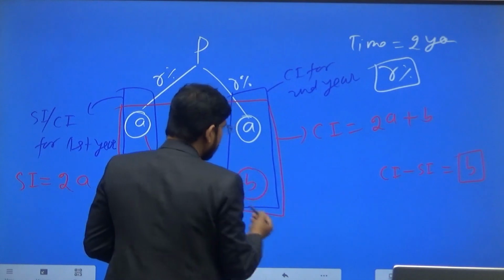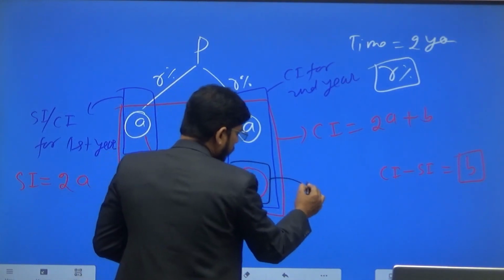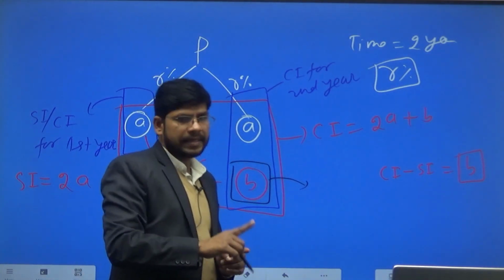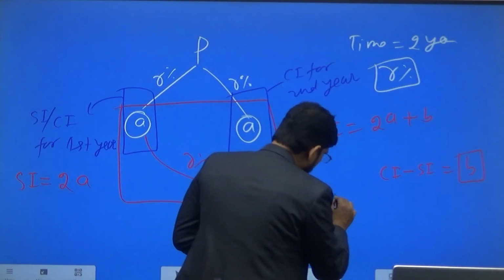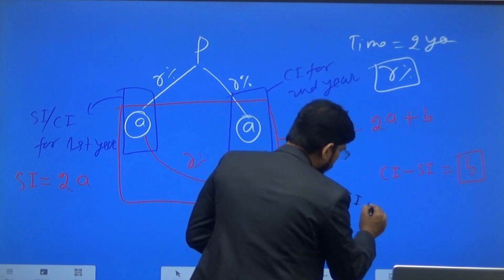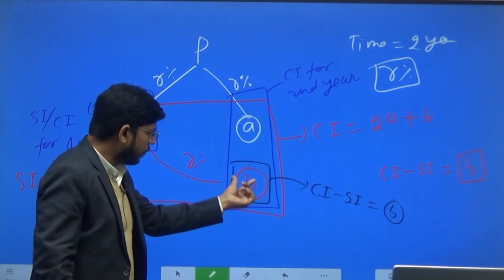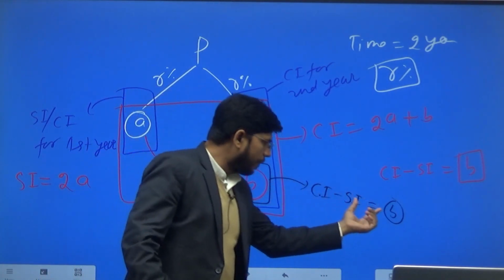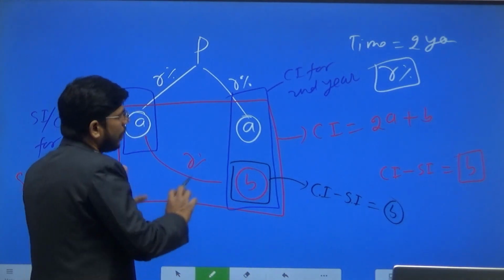So this is the value. This value B gives the value of the difference of compound interest and simple interest for 2 years. So this is the difference of compound interest and simple interest for 2 years. Okay, now clear?